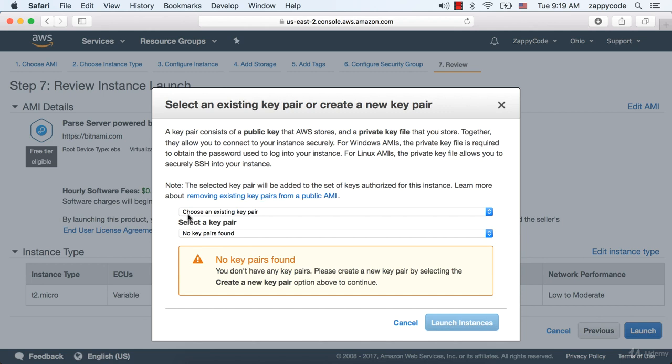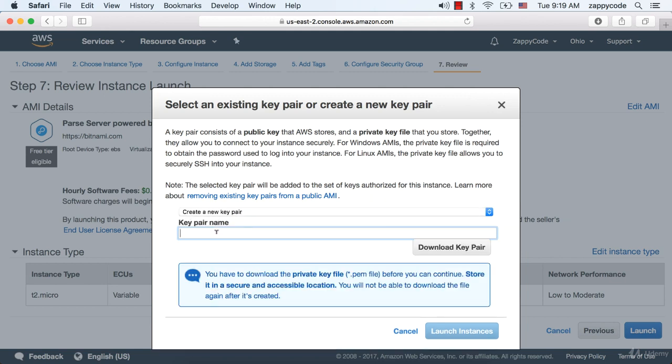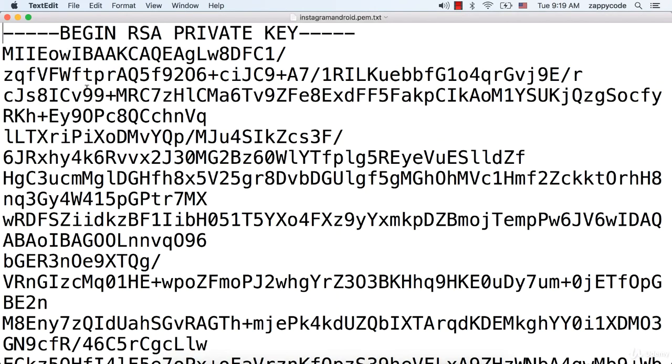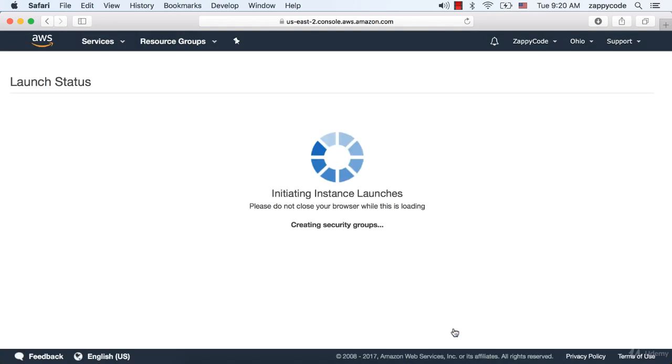Now, once we do this, we're going to have to create this key pair. And so once you see this in place, what we're going to do is first come here and say we want to create a new key pair, and we've got to give it a name. So let's just go ahead and call this Instagram Android, or something like that. There's nothing magical about that name. You just have to pick something. And once you have that, go ahead and hit download key pair so that you have this on your computer. You can see we've got that as a text file. And once we have it, let's go ahead and say launch instance.